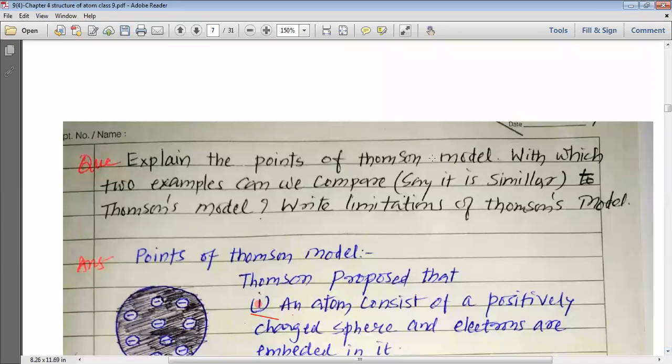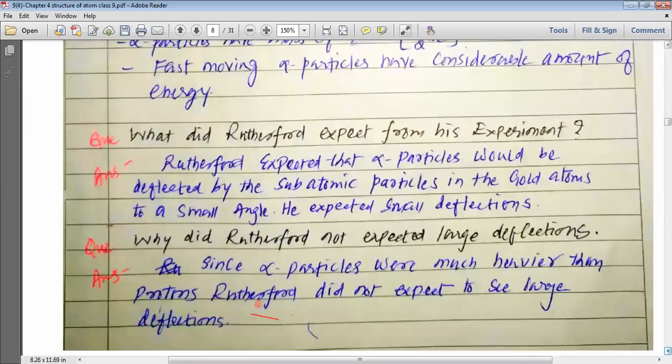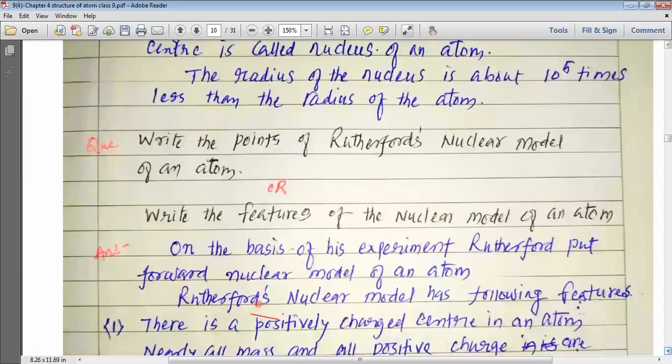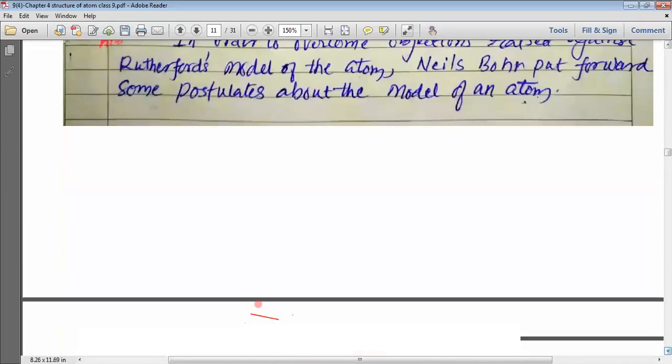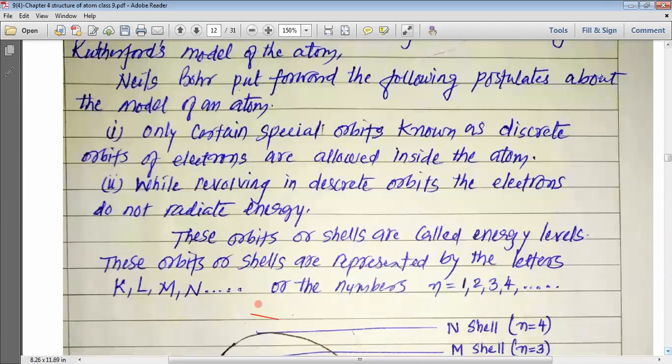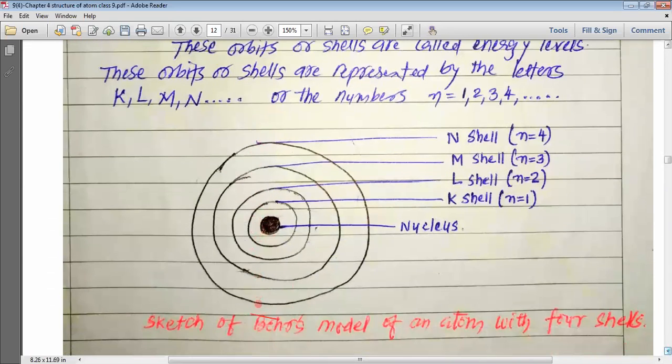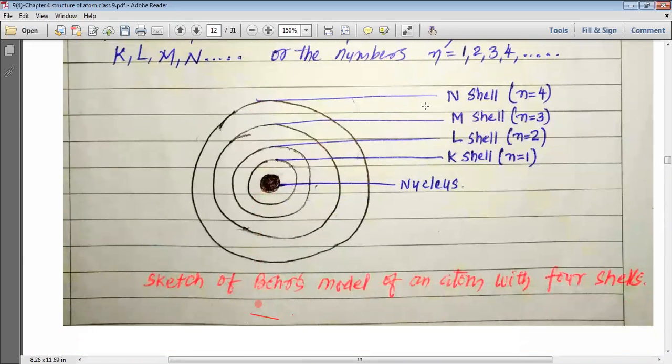Now, my dear students, we will not study right now the various models proposed by the various scientists, and we will start studying about the structure of atom in detail. So, my dear students, we want to study about the structure of atom in detail, and you can see here what are the things available inside the atom. So when we study the structure of atom, you can see here that an atom has got a nucleus.